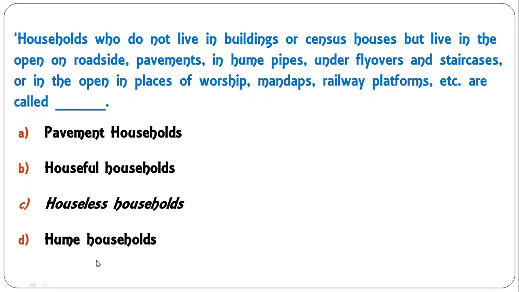Households who do not live in buildings or census houses but live in the open, on roadside pavements, hume pipes, under flyovers, staircases, or in the open in places of worship, mandaps, railway platforms, etc., are called pavement households, houseful households, houseless households, hume households. The correct answer is houseless households as per the 2011 census of India.